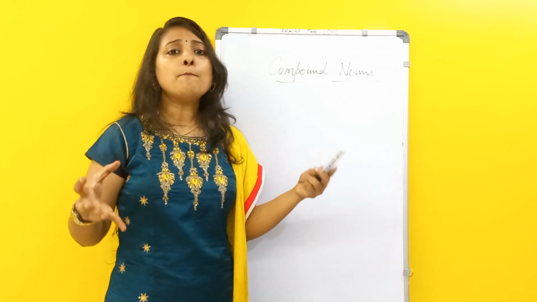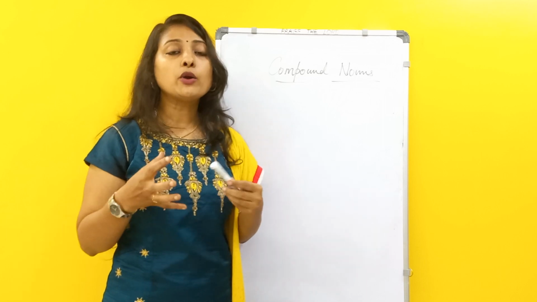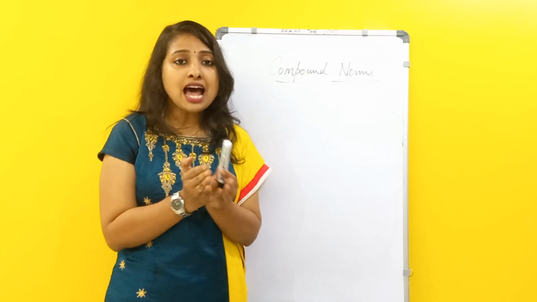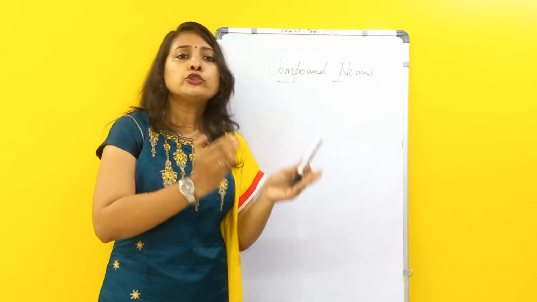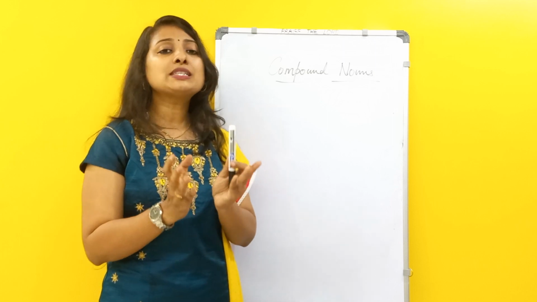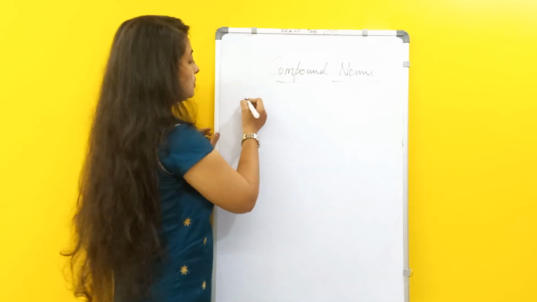Compounding means joining. How are the words joined? A noun which is made out of two or more words, a noun which is made out of two or more nouns, is called a compound noun.